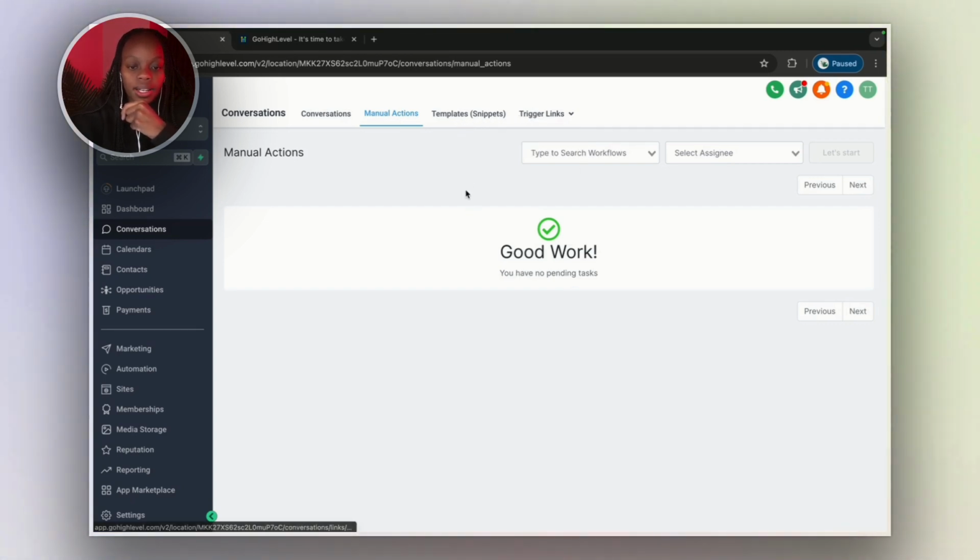Then you have trigger links. I love trigger links as well. So with trigger links, when someone clicks on a link, you can trigger certain things to happen. Maybe you want to follow up with them as soon as they click a link, or you can do automations where if they don't click that trigger link, you can check the system, hey, have they clicked this link? And then if they haven't, you can follow up with them. And that is the conversation tab. There's a bunch of things in here.